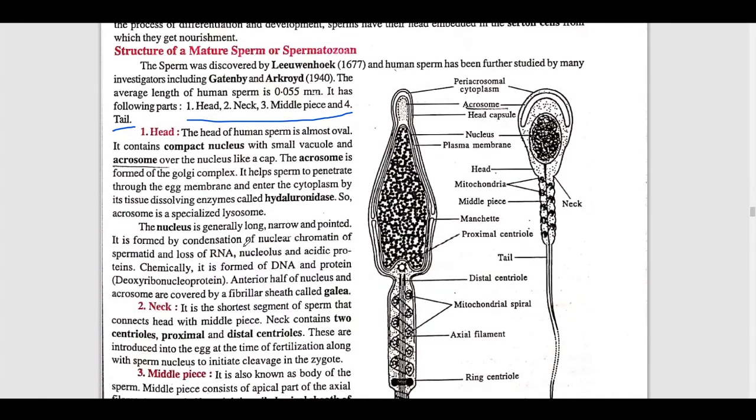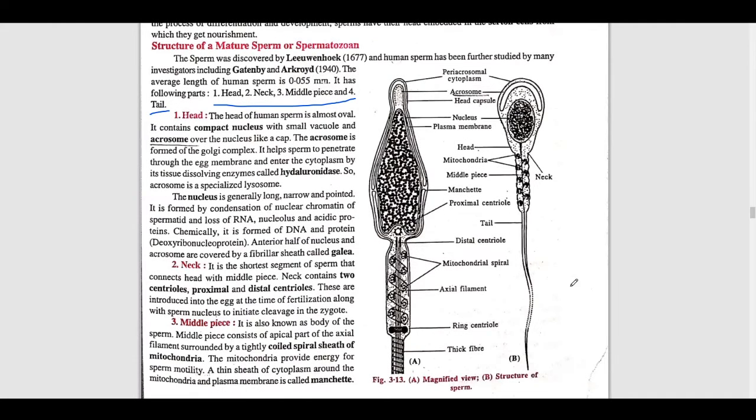So in this structure you can see the structure of sperm, meaning the mature sperm. During the process of differentiation and development, sperm have their head attached to the Sertoli cell. And what is the function of the Sertoli cell? It provides nourishment to the cell. It gets attached with the Sertoli cell.